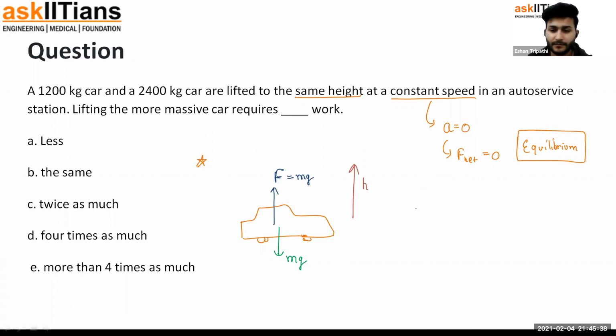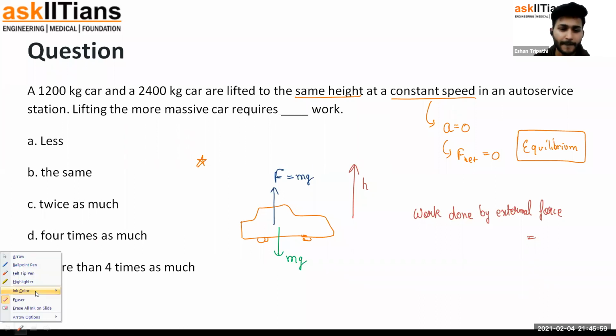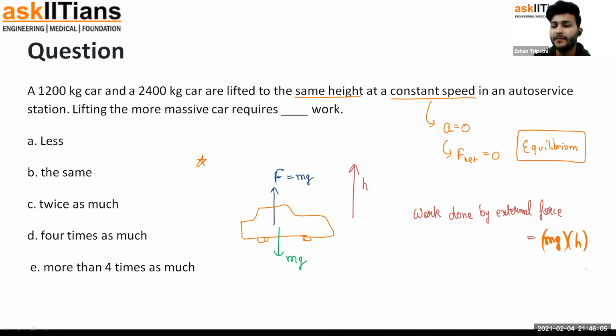How much is the work done by us? Work done by the external force. What is the external force in this case in lifting it up? The external force is this F, which is equal to mg, and it causes a displacement of h. Both are upwards. How much must be the work done? It should be mg multiplied by displacement h multiplied by cos of the angle between them, which is 0 degrees. It will come out to be positive mgh. So in lifting one particular car of mass m to a height h, positive mgh amount of work needs to be done.